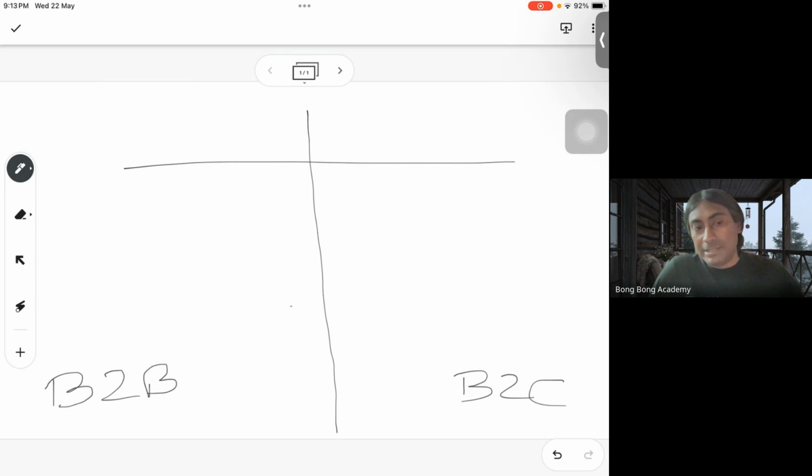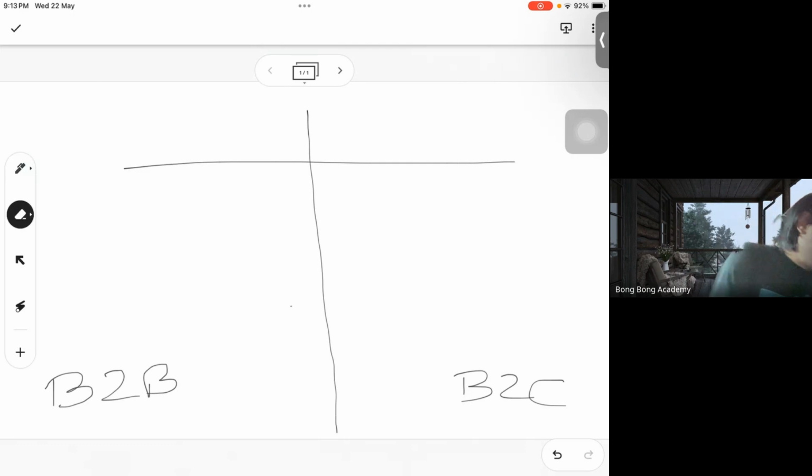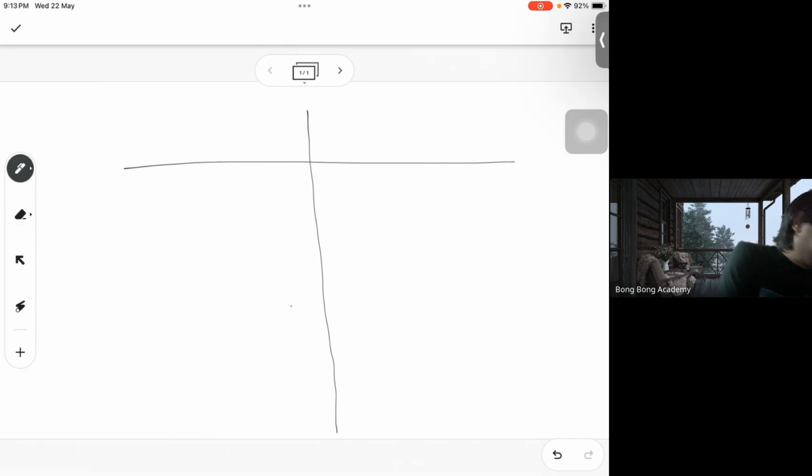What is the full form? B2B is business to business. B2C means business to customer. Okay, that is the individual purchase. Any questions in this regard? So let us see B2B business first. There is a seller, a selling organization, and there is a buying organization.